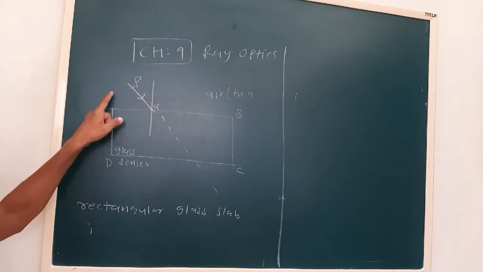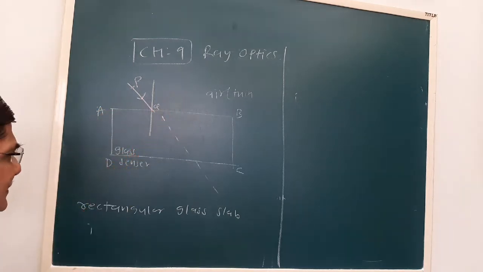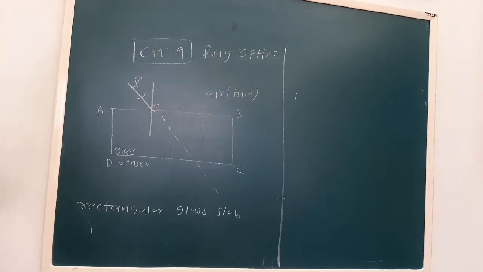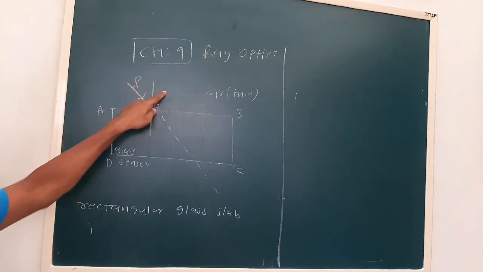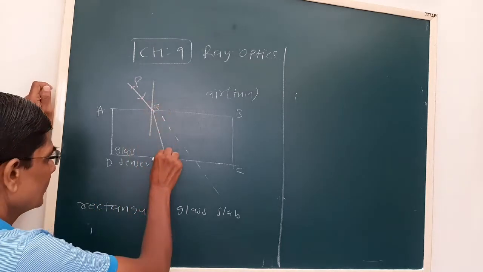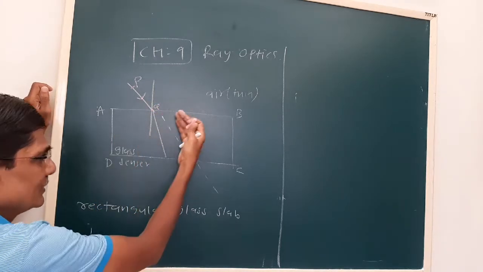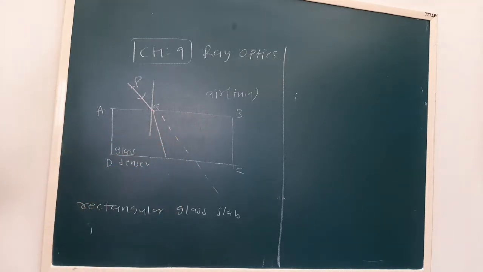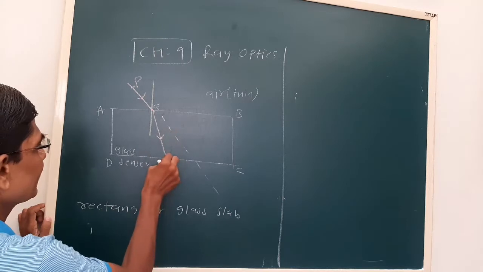But air is a thin medium, glass is a thick or denser medium. When a ray travels from a rarer or thin medium to a thick medium, it bends towards the normal. You can see the direction is changed, it has moved toward the normal. Now this is the refracted ray.